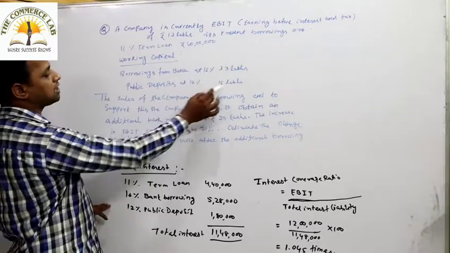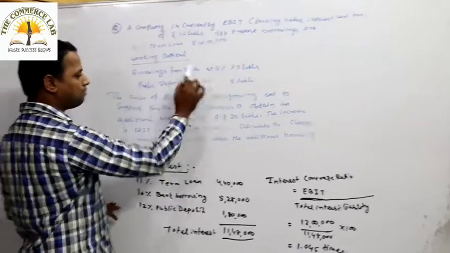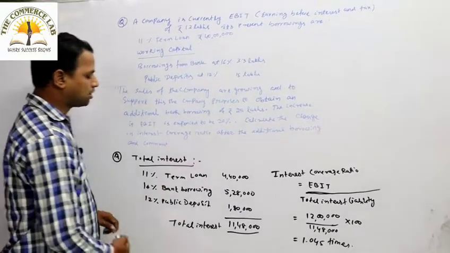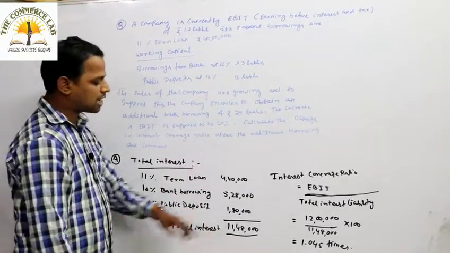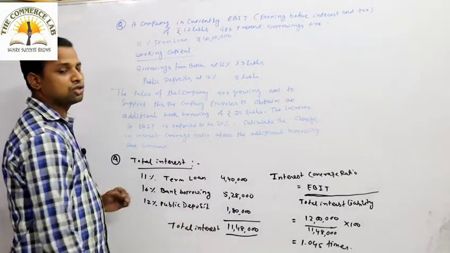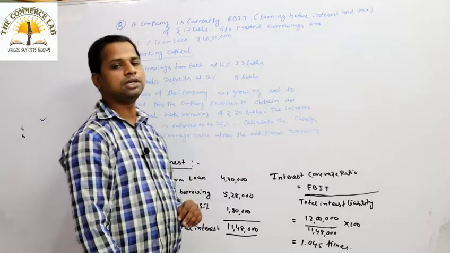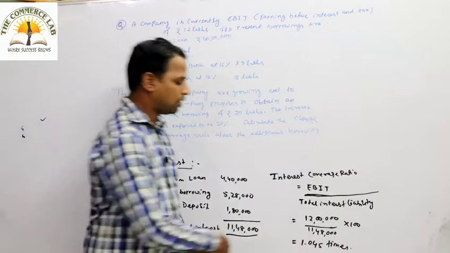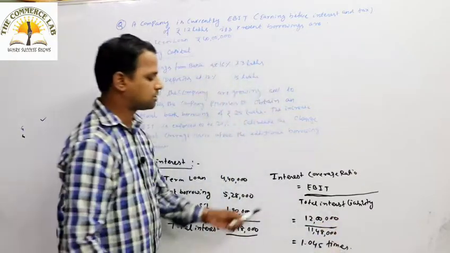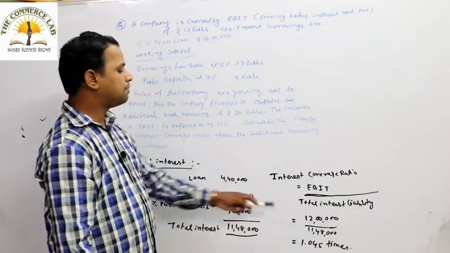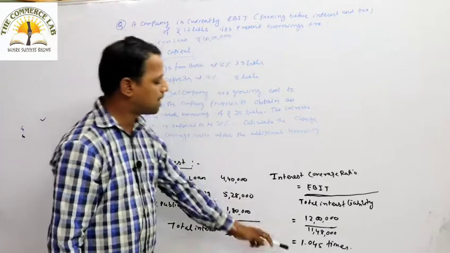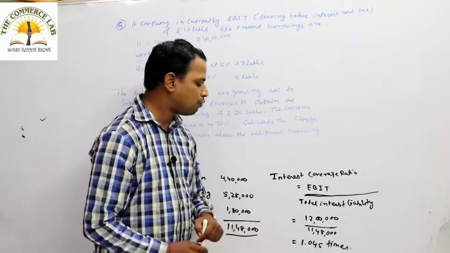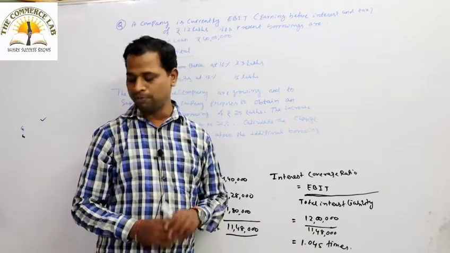Similarly public deposit कितना ला रहा है? 15 लाख. So 12% of 15 lakh that is 1,80,000 is your interest from the public deposit. So total interest कितना आ रहा है? 11,48,000. So how to calculate the interest coverage ratio? EBIT by total interest. So EBIT कितना हुआ है? EBIT आपका दिया है 12 लाख डिवाइड बाय टोटल इंटरेस्ट कितना है? 11,48,000. सो कितना आया? 1.045 टाइम्स.